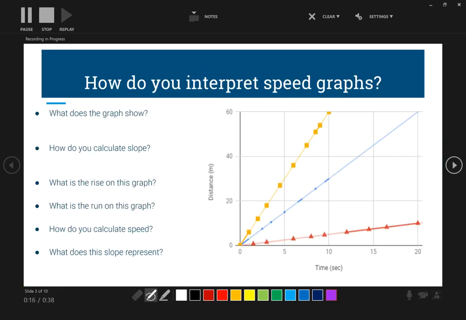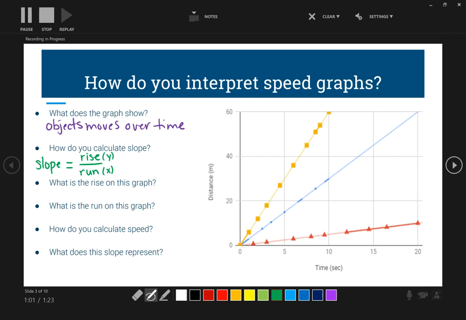Distance time graphs. We're just adding speed into it now. So it still shows the same thing. So what did your distance and time graph show? It showed how an object moves over time. So think to your math class now. And how do you calculate slope? Slope is equal to the rise over run. Or if you think about it, y over x.